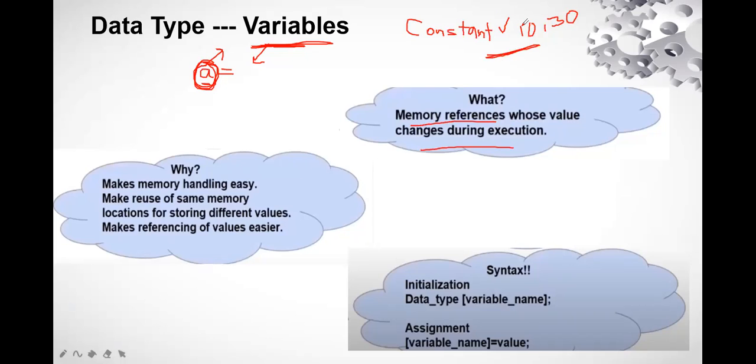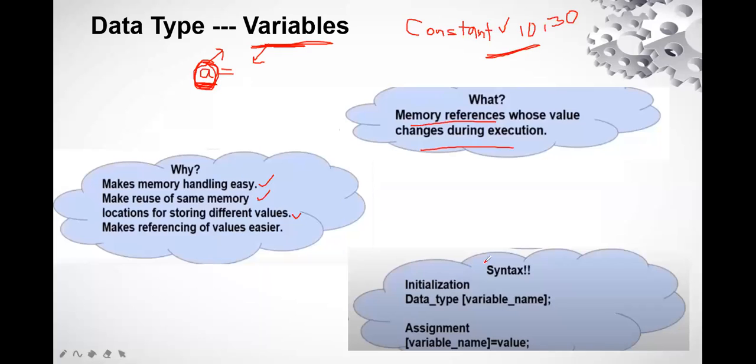But in the constant, the value does not change during the execution. It remains the same. But why are we using these variables? Why are we doing this? Because it makes the memory handling easy. We can reuse this memory. I have just assigned it a name, A, but I can store any integer value in it every time, right? So it is reusing the memory for storing different values, and it helps in making the memory references easier.